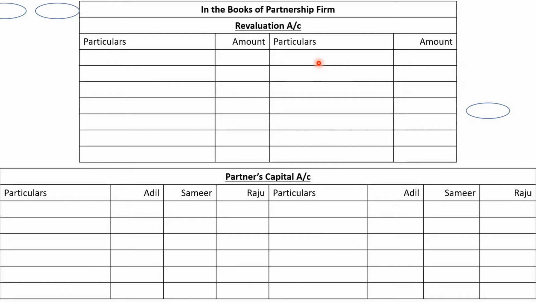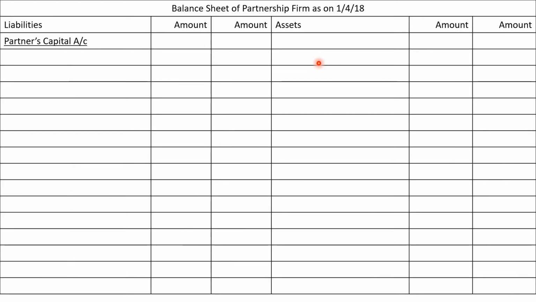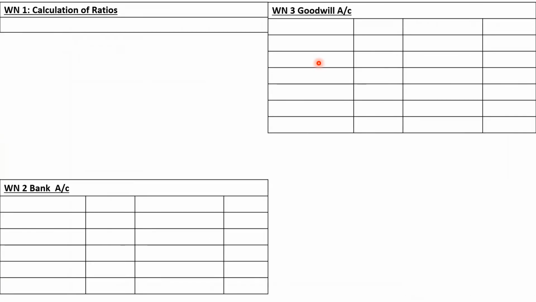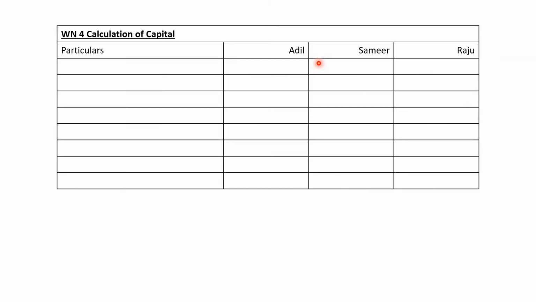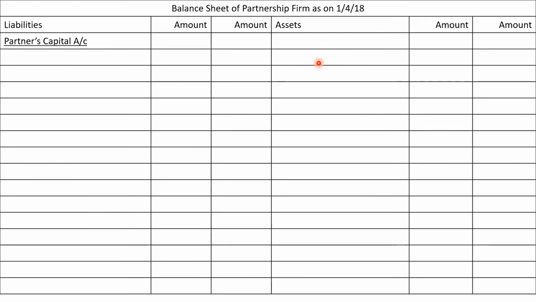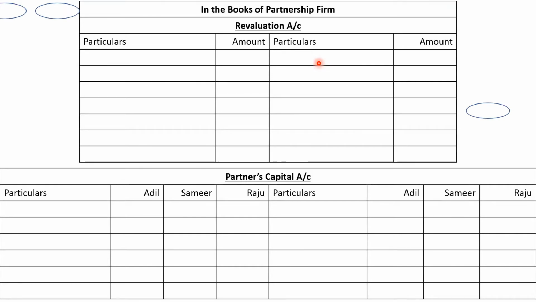Quickly draw: revaluation account 6 to 8 lines, partners capital account 6 to 8 lines, balance sheet 3/4 page, calculation of ratio 6 to 8 lines, bank account 6 to 8 lines, goodwill account 6 to 8 lines, and calculation of capital is the last working note, so number of lines will automatically get adjusted. Okay, so pause the video, draw the accounts, and then come back to me. Let me start now. I am assuming that you have drawn the format and you have resumed the video.